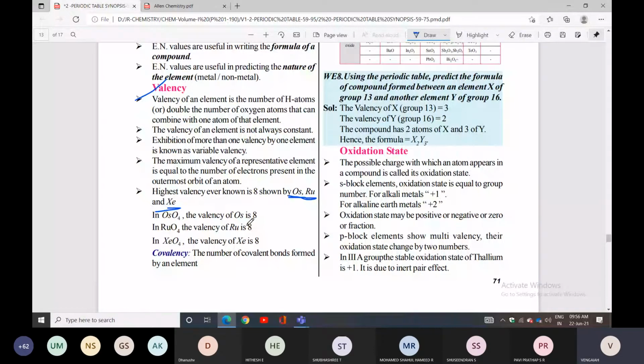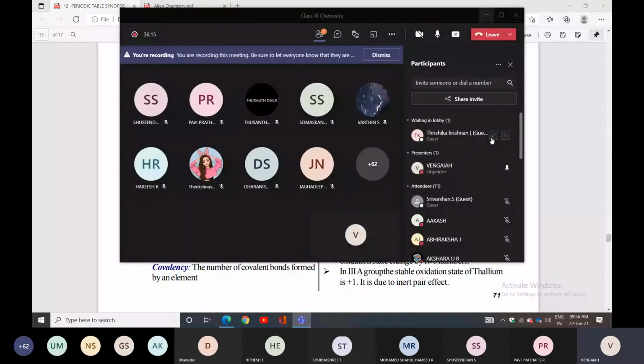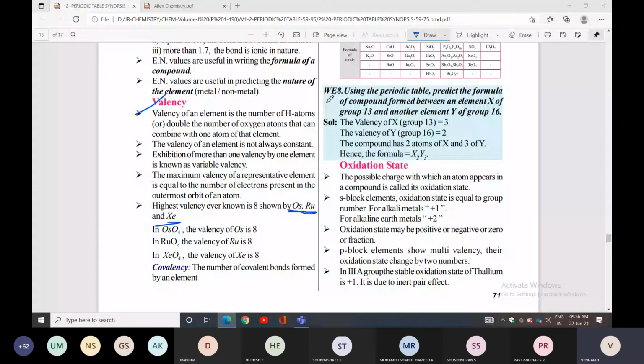Look at here, one second, I will repeat. Valency of an element is the number of hydrogen atoms you can take, or double the number of oxygen atoms that can combine with one atom of that element.